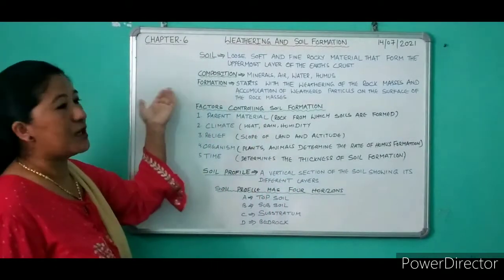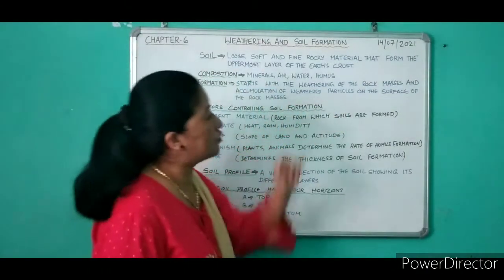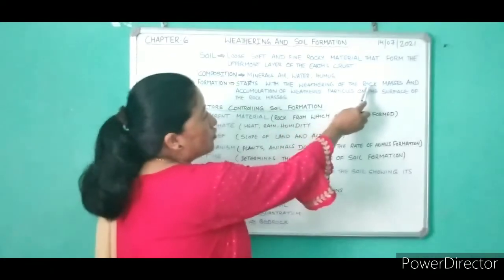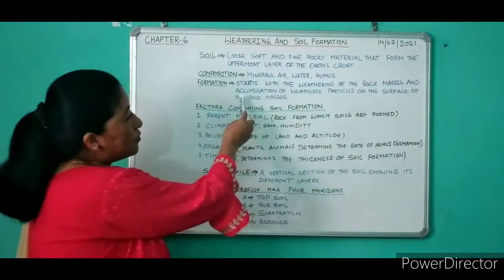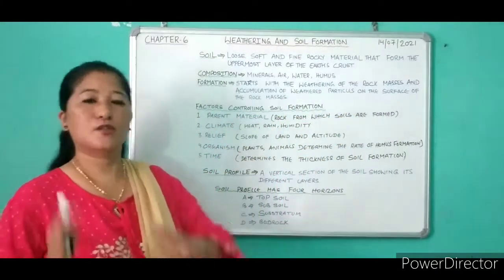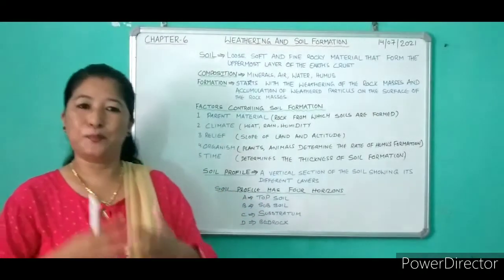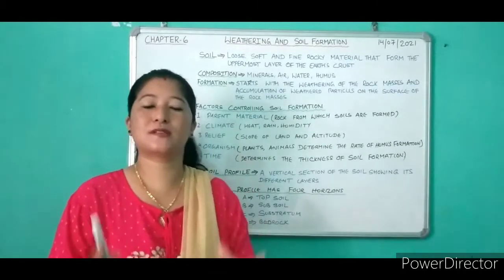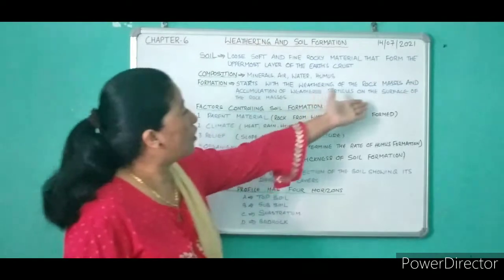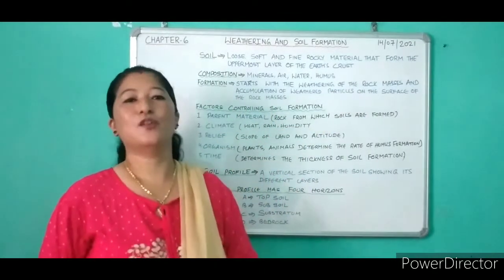Then next one, the formation, okay. It starts with the weathering of the rock. That means soil formation starts with the weathering of the rock masses and accumulation of weathered particles on the surface of the rock masses. The formation begins as soon as the rocks are broken down into pieces, and these broken pieces of rocks, or the fragments, accumulate where? On the surface of the rock masses. So the formation begins with the weathering of the rock.